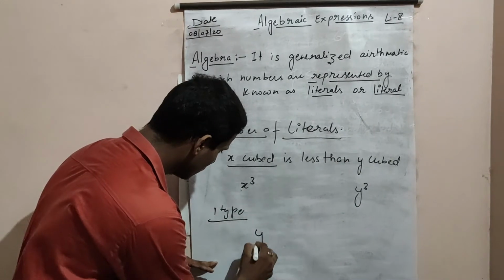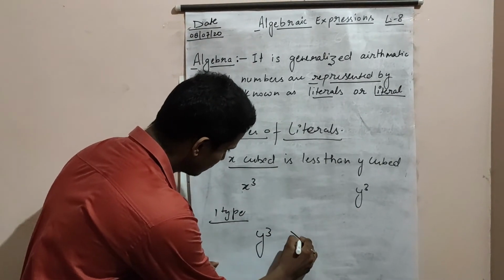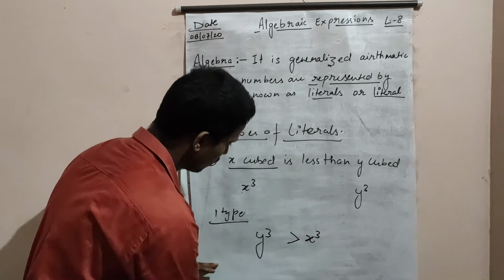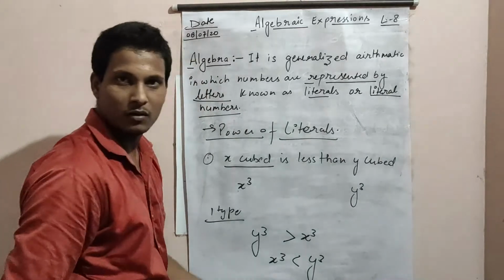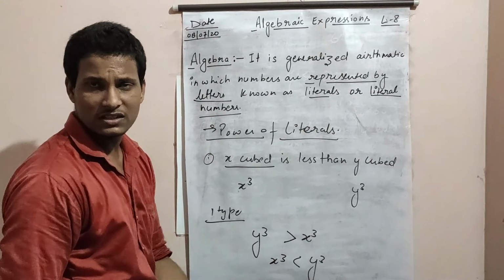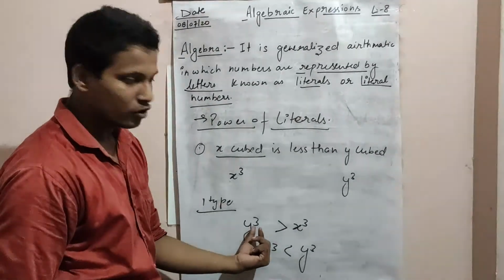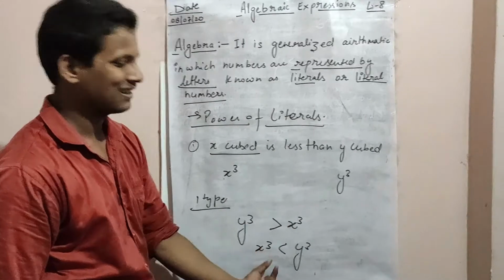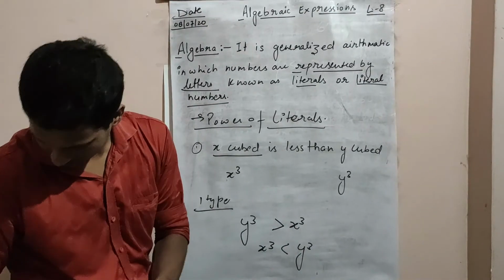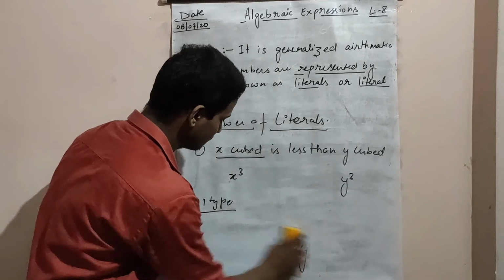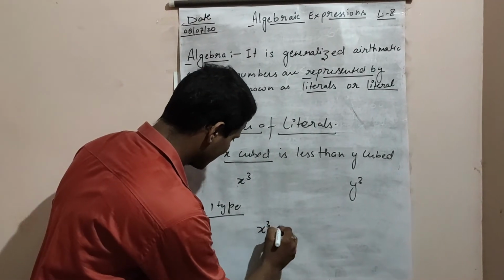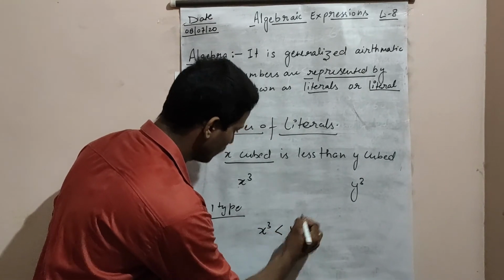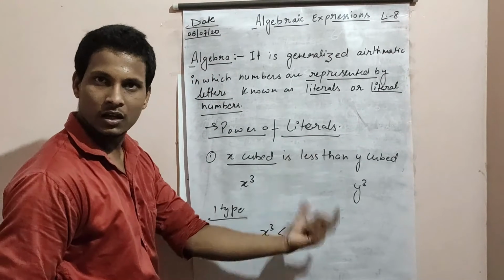So we write y cube is greater than x cube, or x cube is less than y cube. Both are the same thing; we are just changing the places. So don't be confused. Write one, but we can write both. x cube is less than y cube is the simplest way.